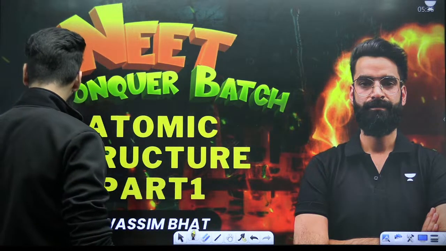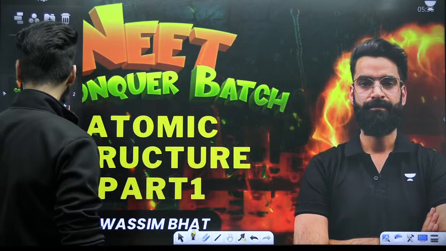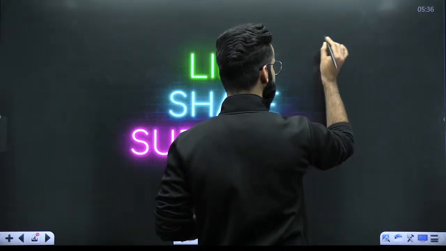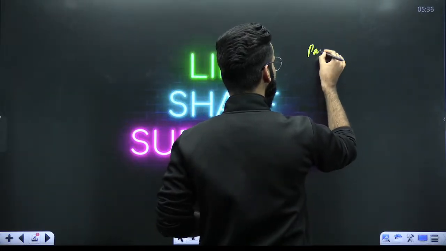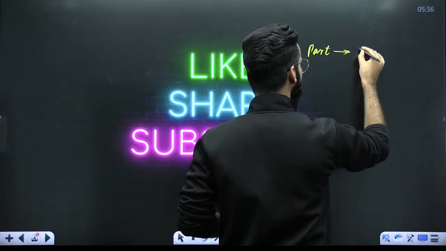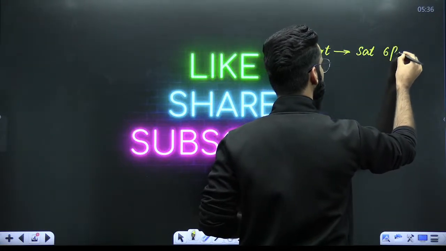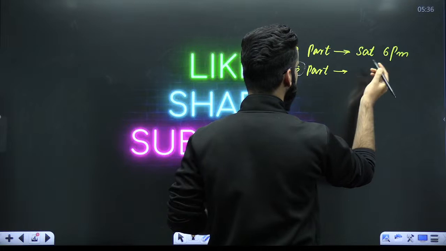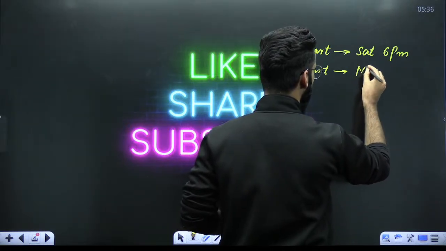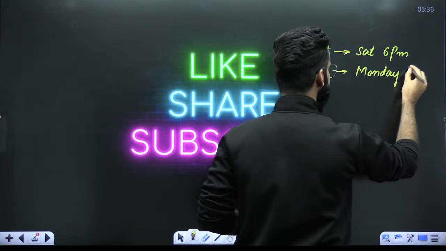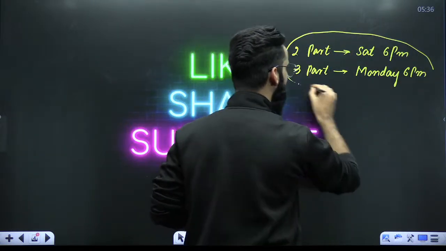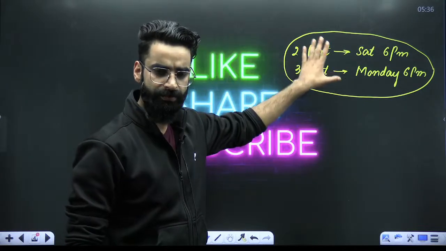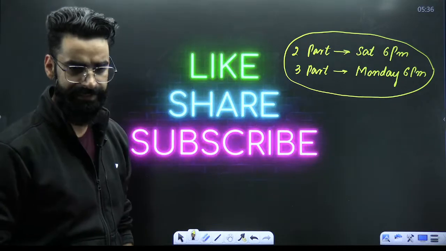So let me first of all tell you when I'll be taking these 3 sessions. Today is going to be atomic structure part 1. Atomic structure part 2, I'll be taking on Saturday, 6 p.m. And part 3, I'll be taking on Monday, 6 p.m. So mark these dates: one is today, one is on Saturday, and one is on Monday. 3 sessions are enough to complete this chapter in detail.